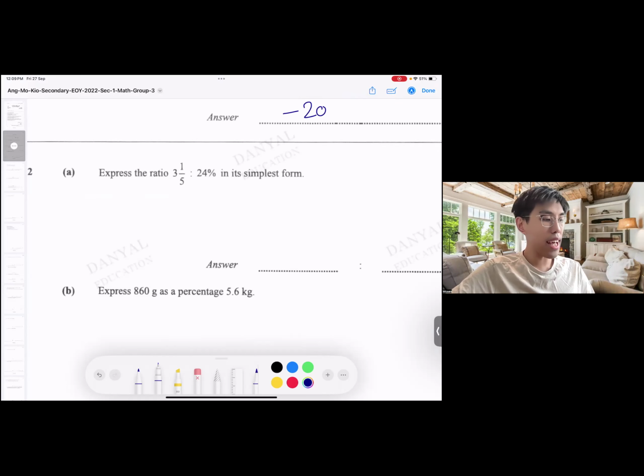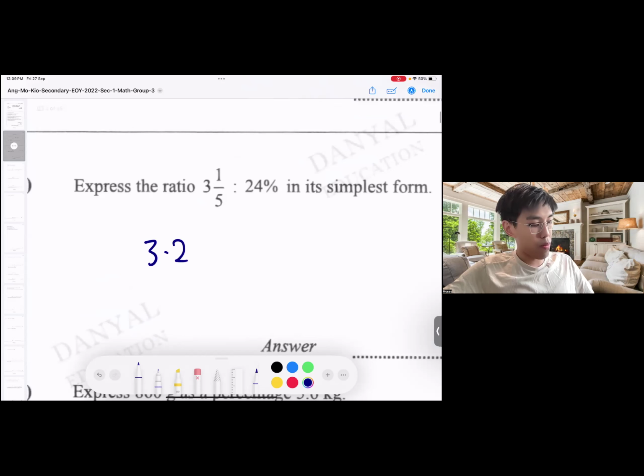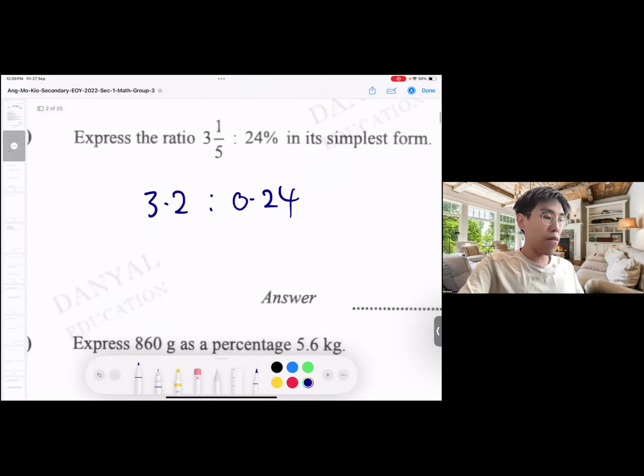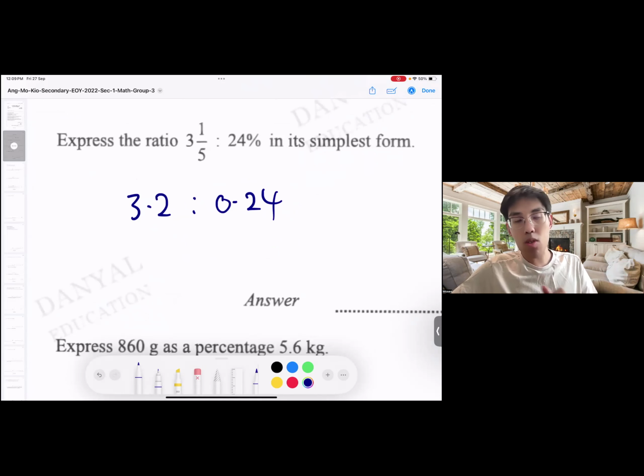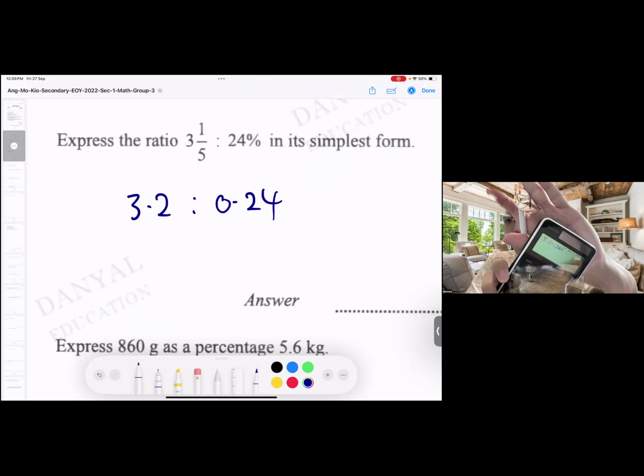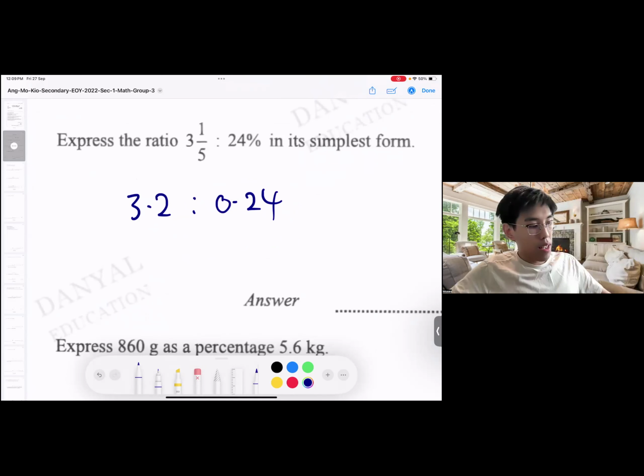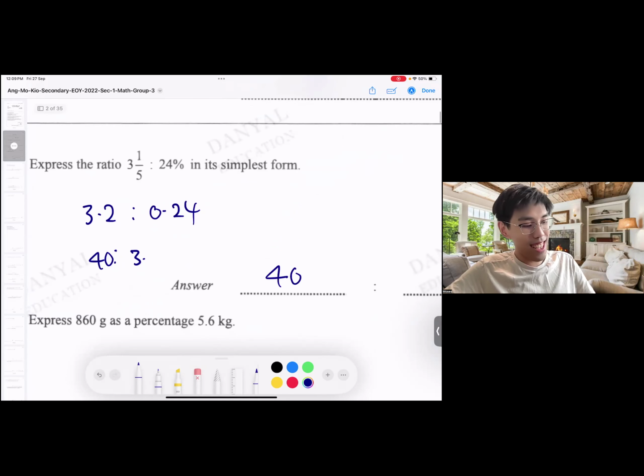Next. Express the ratio 3 and 1/5 to 24% in its simplest form. This one is a bit tricky. So this one is 3.2, and this one is actually 0.24, if you realize it's in decimals. Actually it's very straightforward, don't need to think so much. Just press the calculator. If you press 3.2 divided by 0.24, you get 40 over 3. That means this is 40 and this is 3. That's all. 40 to 3.